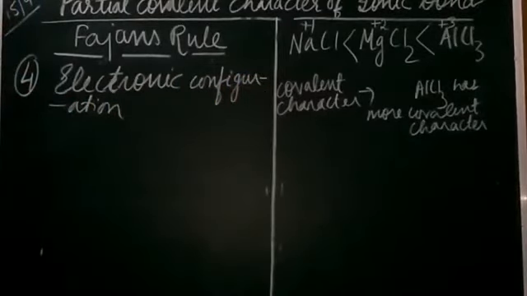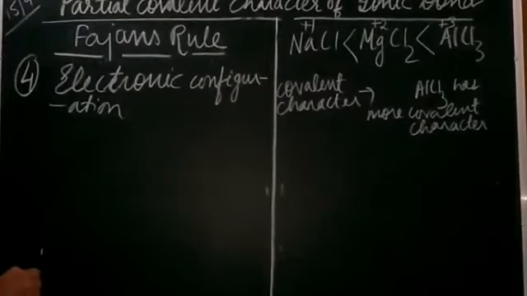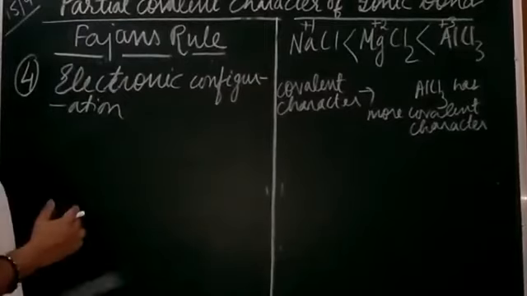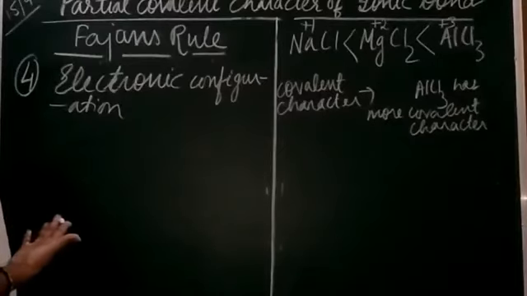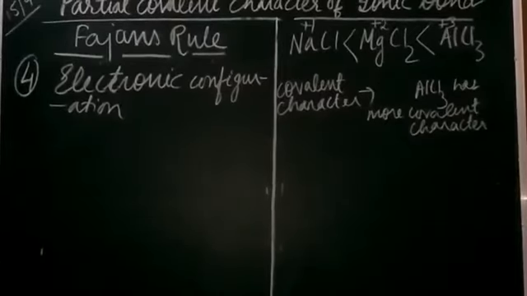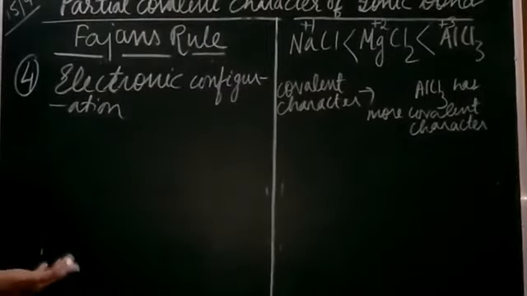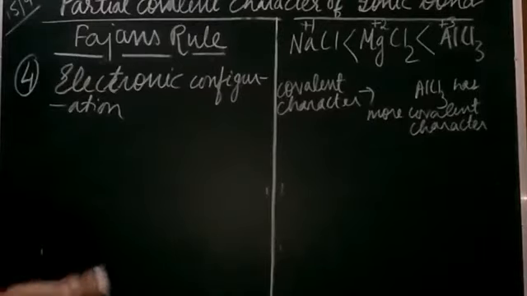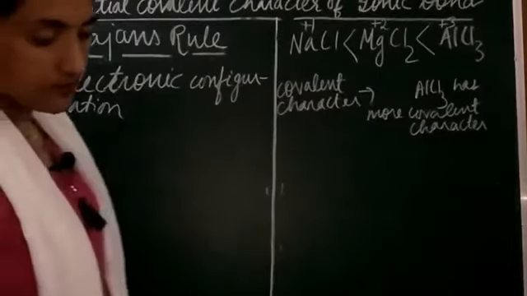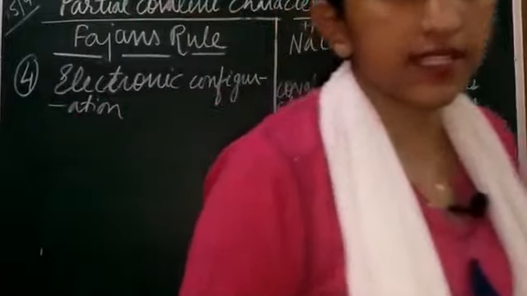Now students, generally what happens, we have got the metals with the configuration of 8, that is they have got the noble gas configuration. Now there are certain elements which have got the pseudo noble gas configuration, that is they have got 18 electrons, right? Now the elements which will have 18 electrons in their outermost shell will cause the polarization to a greater extent, right?